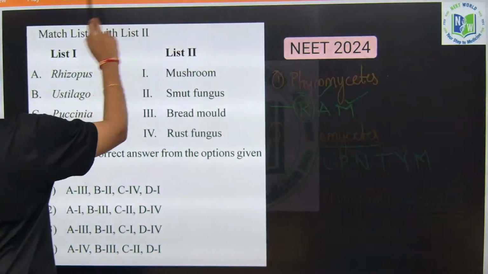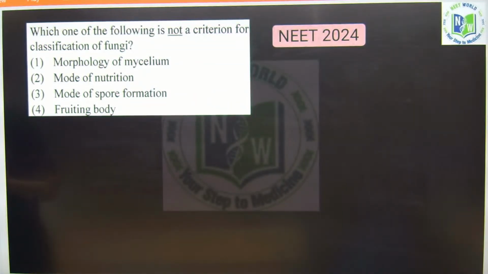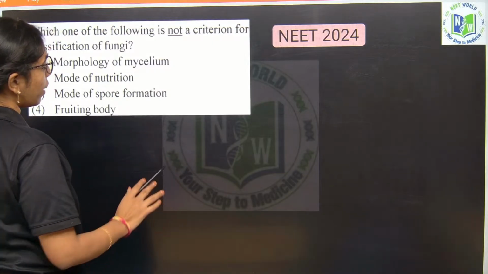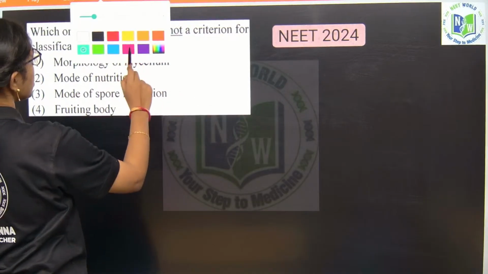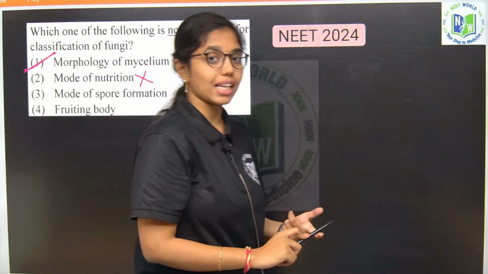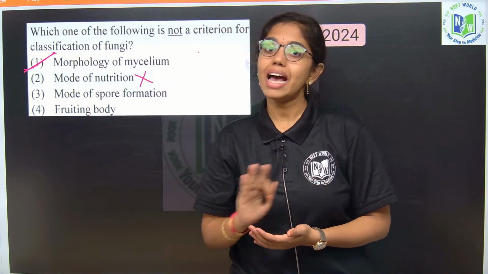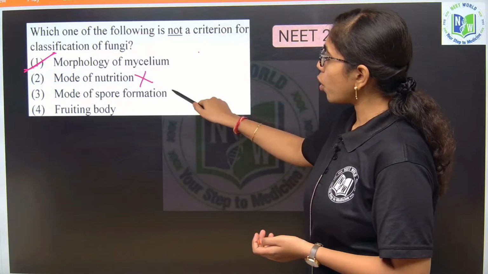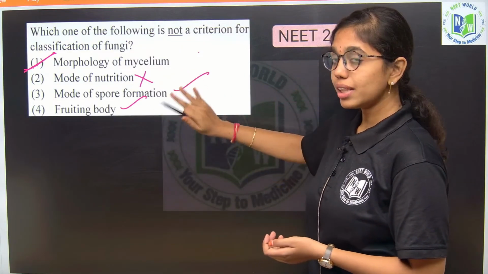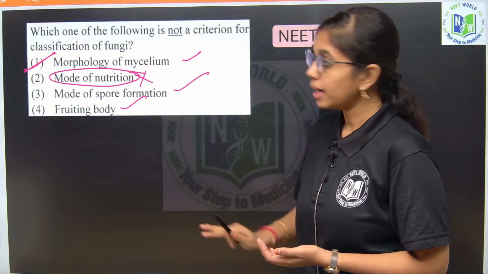Let us look into the next question. Which one of the following is not a criteria for classification of fungi? For classification of fungi, morphology of mycelium is considered. Mode of nutrition is not a criteria for fungal classification, because all the fungi will have only one mode of nutrition, that is heterotrophic nutrition. Mode of spore formation and fruiting bodies, all these are criteria for classification. Only mode of nutrition is not the criteria. Clear? Next.